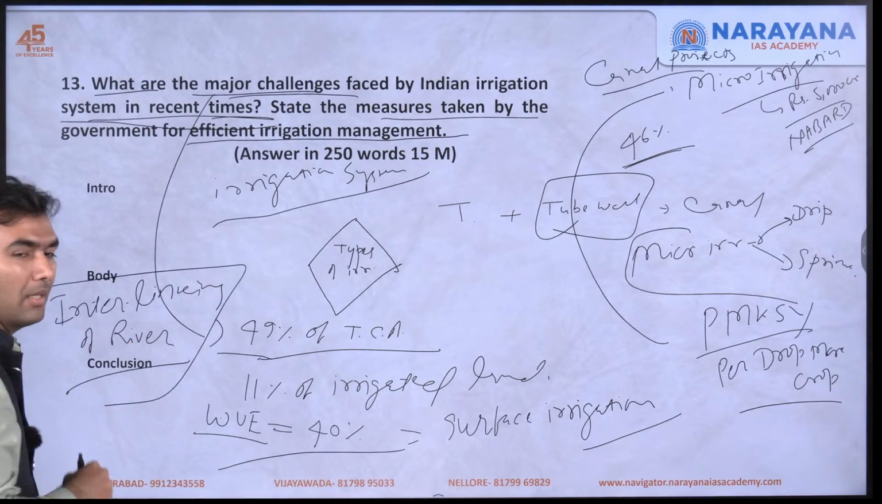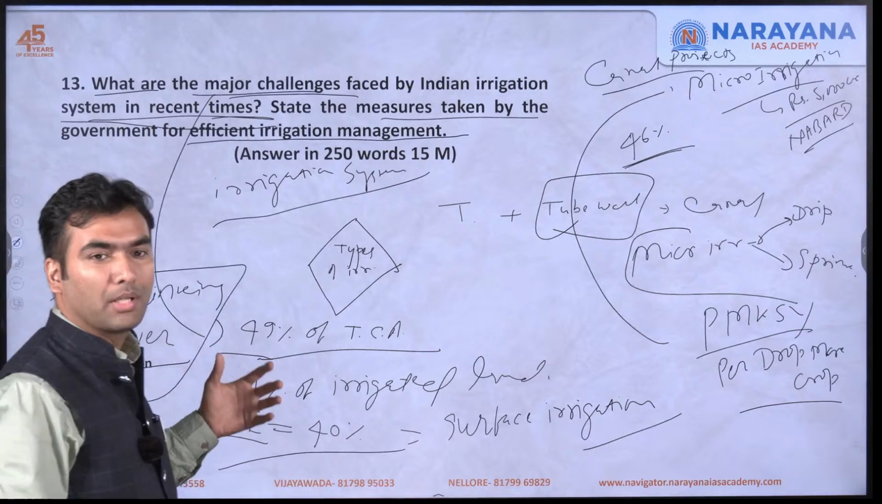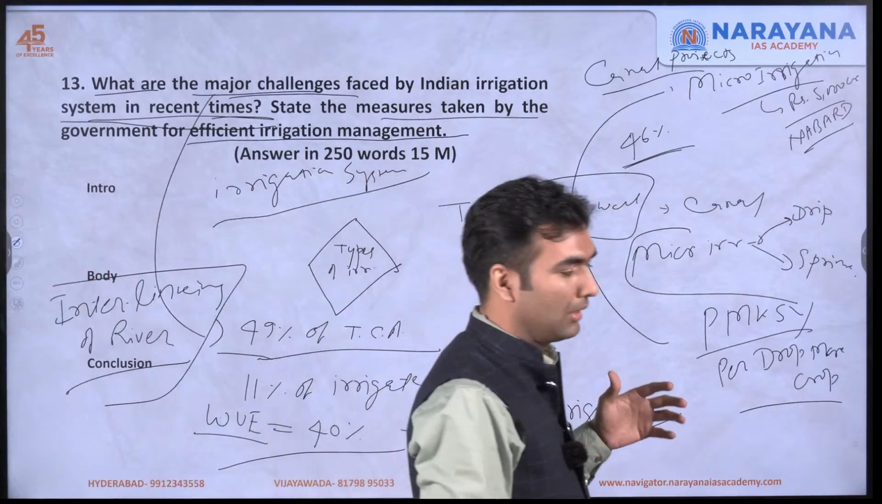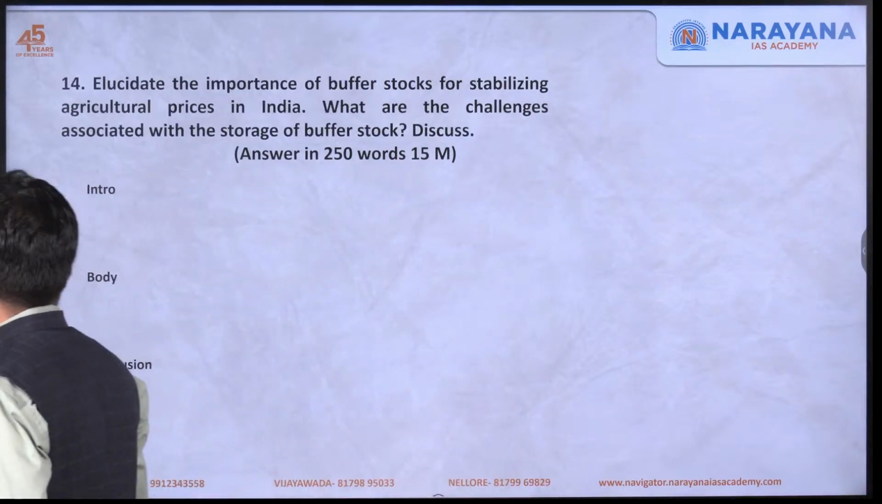When we are doing interlinking of rivers, we are invariably focusing on, like, the Ken-Betwa project you can write. So this is how you will mention various schemes. Wherever you know the example data, you must give it. Now we shall move to the last question of the day.